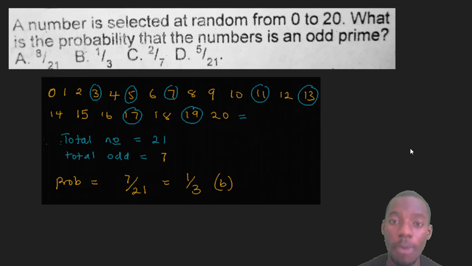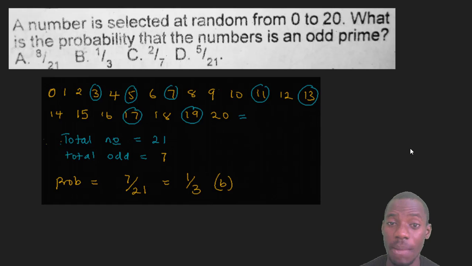Which ones are odd numbers but also prime? Actually, 1 is an odd number, but 1 is not a prime number. Prime numbers are numbers that have only two factors, itself and 1. That means numbers that cannot be divided by anything but itself and 1. So 1 is not a prime number. The odd prime numbers begin from 3, 5, 7, 11.